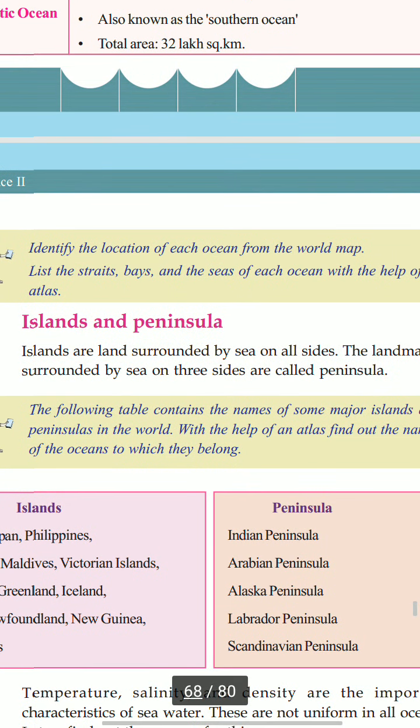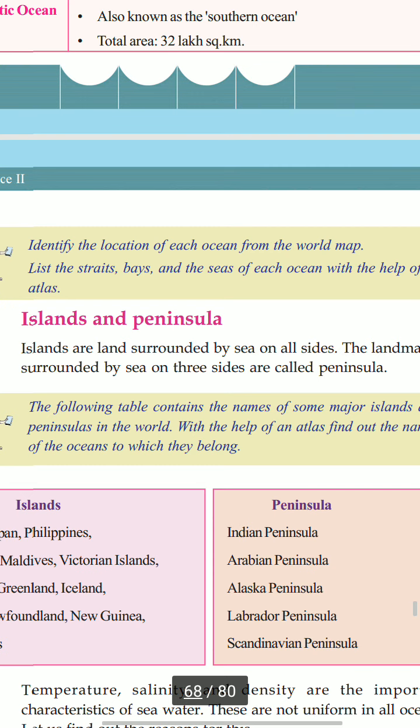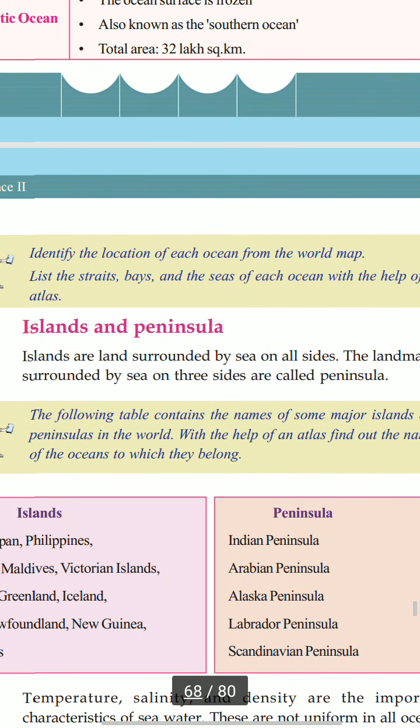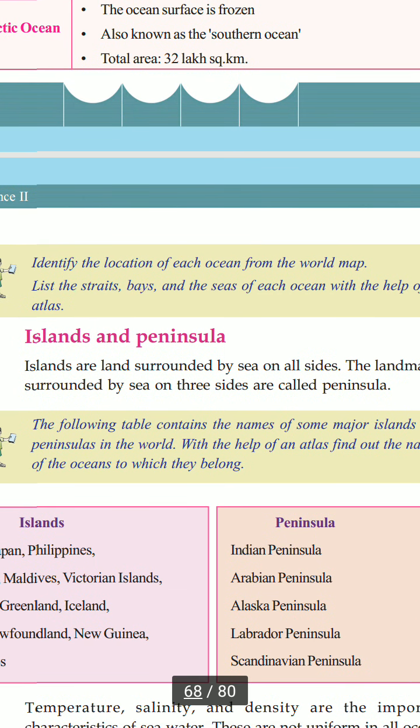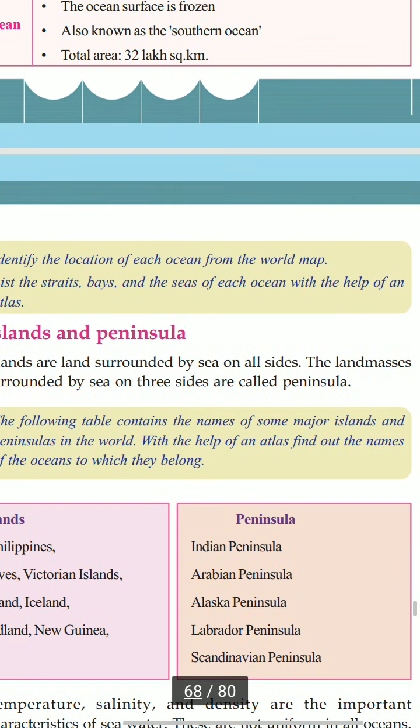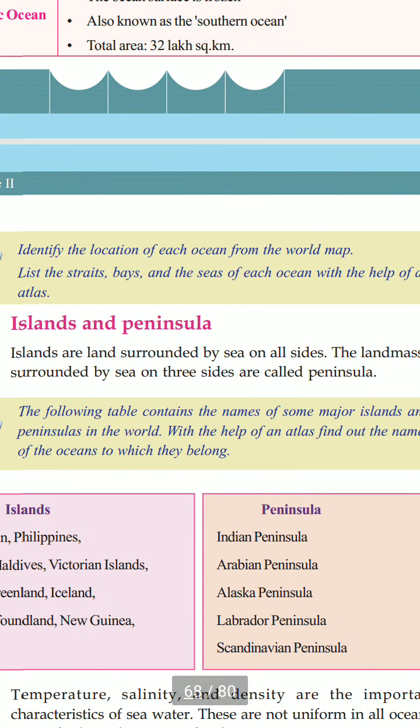Land masses surrounded by sea on three sides, with only one side being land, are called peninsulas. Make out the difference: if all four sides are covered by sea, it is an island, whereas if only three sides are covered by sea, it is a peninsula.